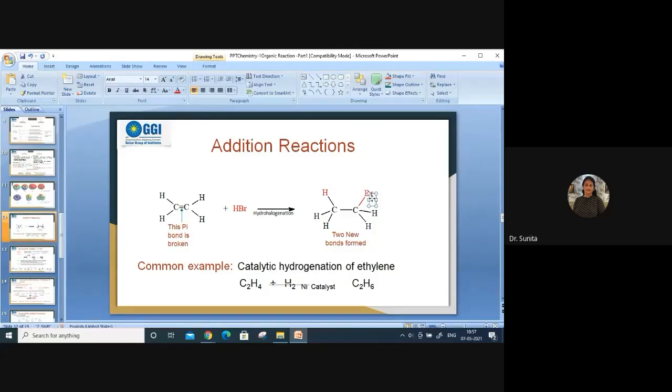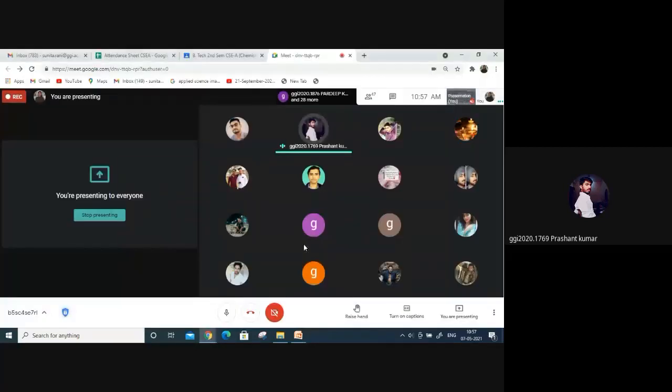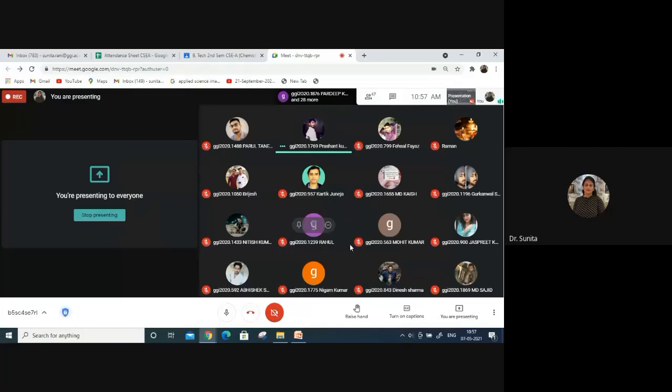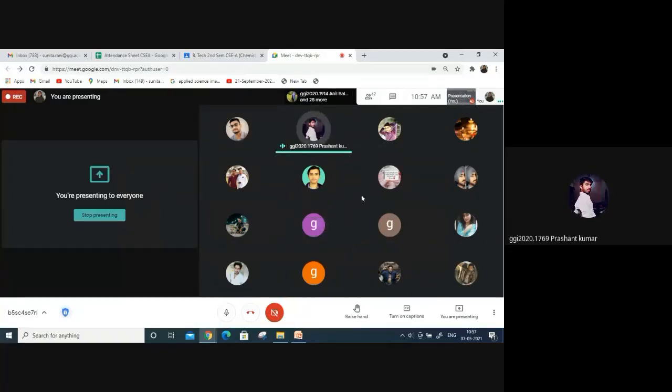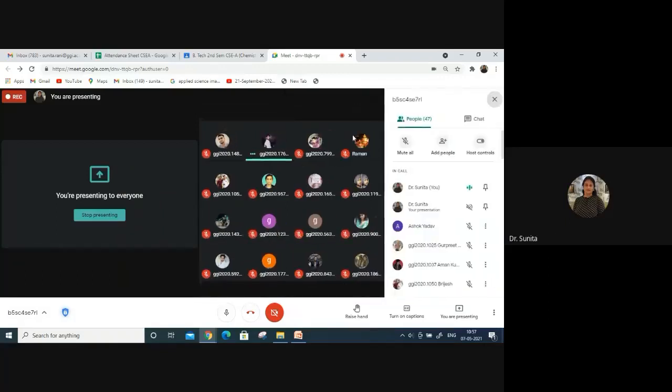Then it means all the single bonds are there. So can we add anything? No, you said. Why are we not able to add something over here? Because the valency of carbon is 4. It is attached with 3 hydrogens and the fourth is also added.